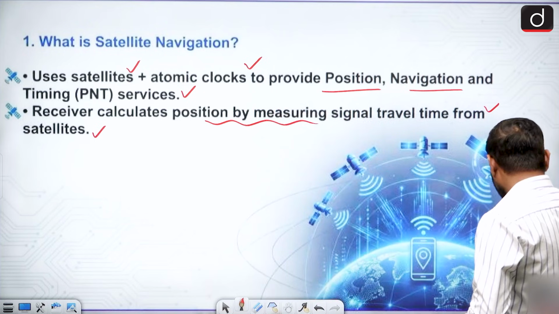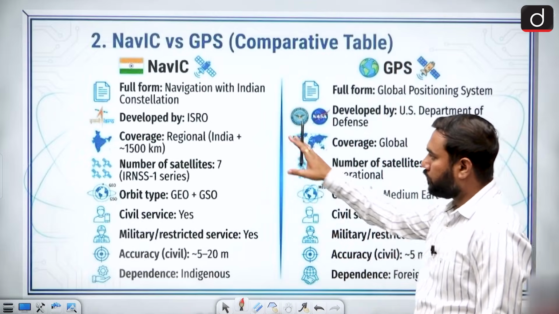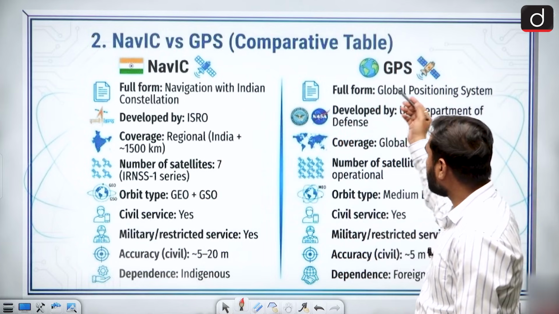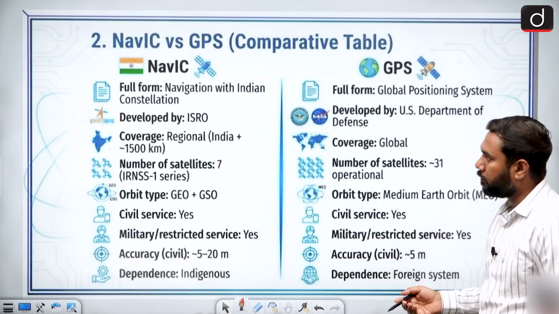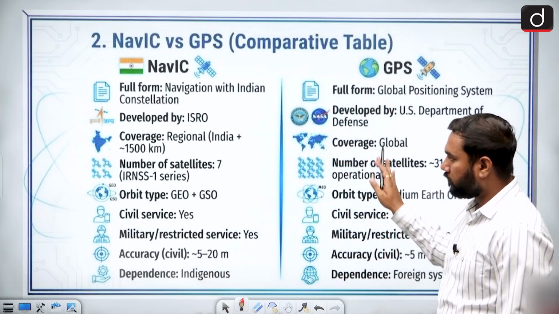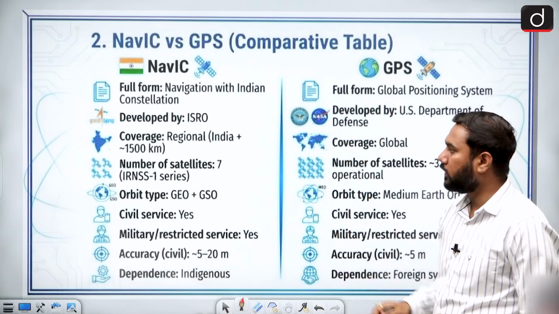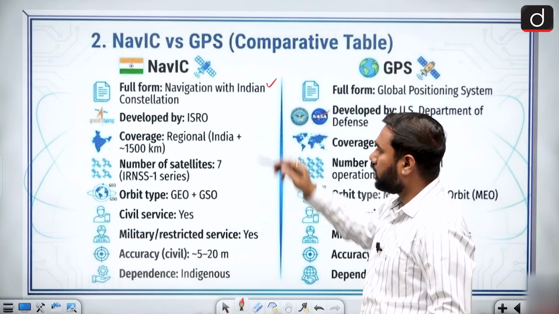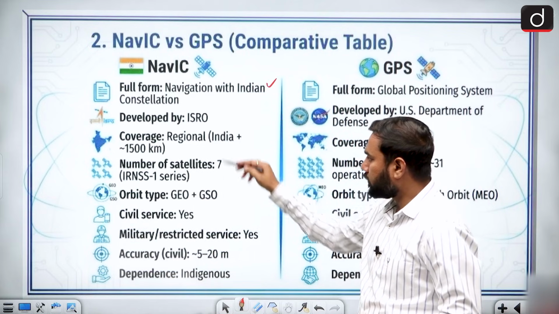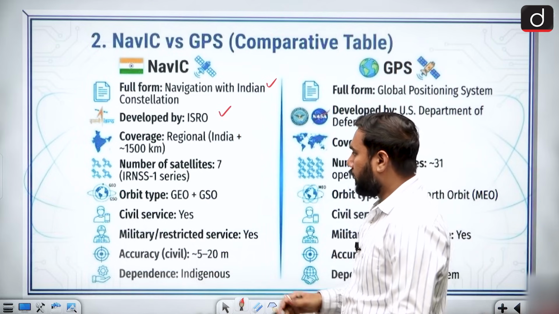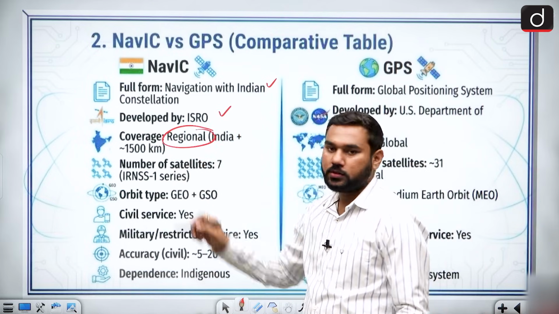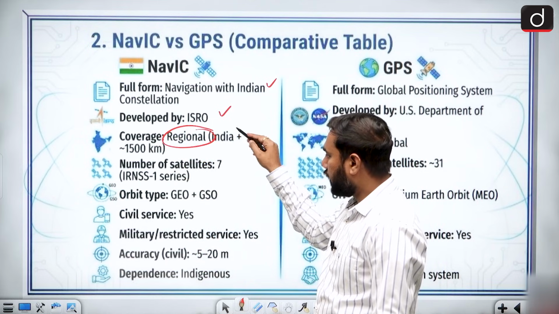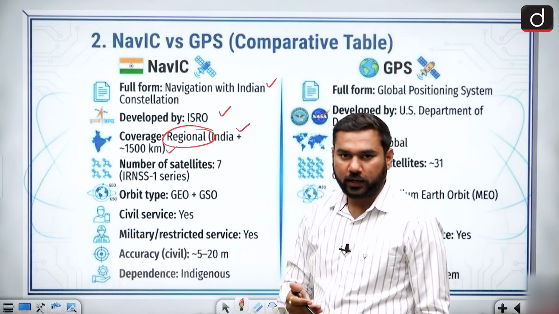And when we see, there are two major systems, one which we have, the Indian navigation system, that is called NavIC, and one is the American global GPS system. So first we compare both of them and you see the major points between them. The first thing is NavIC. The full form is Navigation with Indian Constellation. It is developed by ISRO and it covers a regional area, because this one is known as a Regional Navigation Satellite System. So this one covers India and 1500 kilometers around India.